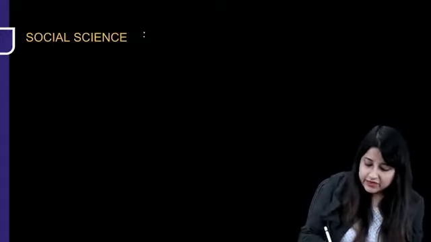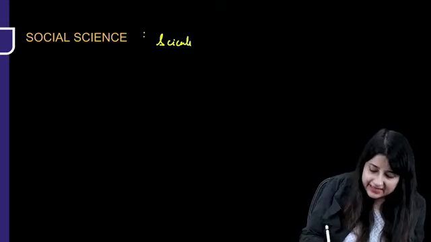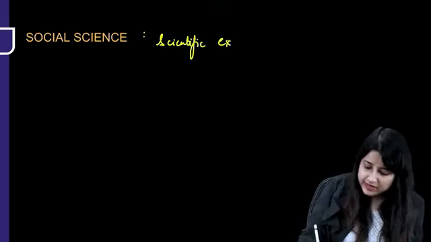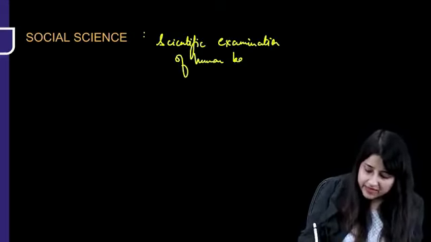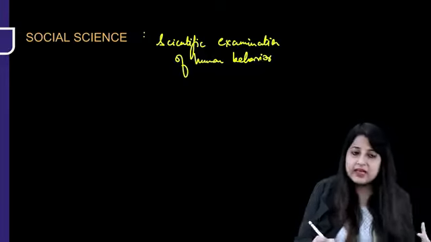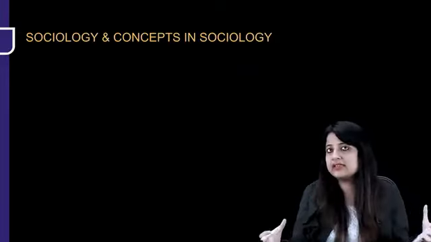Alright, so what is social sciences? Now basically this is, like I said, a chapter of definition. So we've done this before also. It is scientific examination of human behavior, okay? Looking at human behavior scientifically. So scientific examination of human behavior is what is social sciences, okay? Everything we need to give a look scientifically.